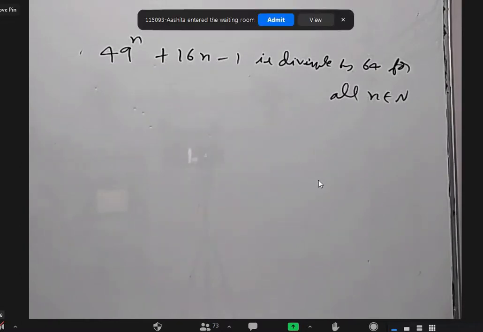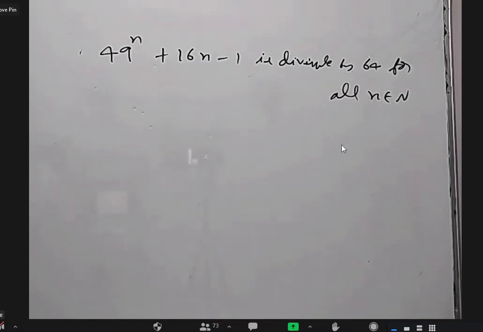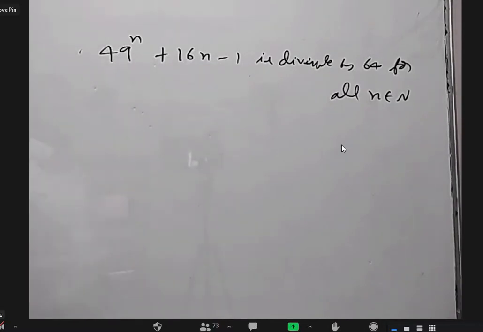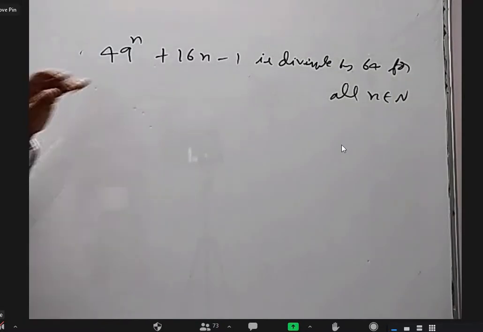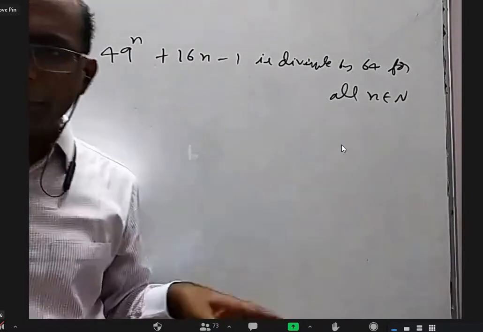Sir, the condition here is that 49 to the power of n plus 16n minus 1, divided by 64, should give a value which is always a natural number. Yes, correct. But anyway, apart from solving by mathematical induction,